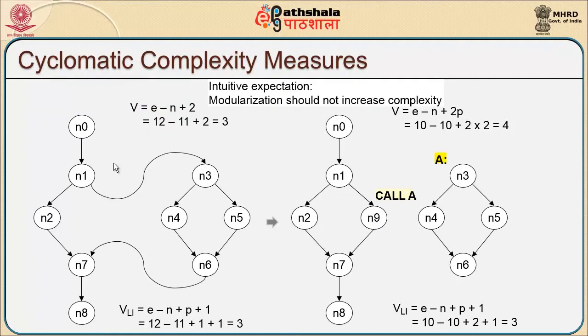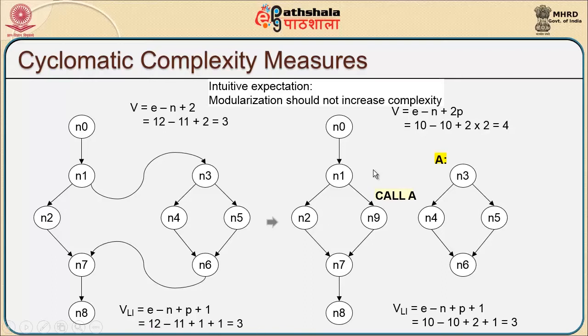So, how do we compute the cyclomatic complexity measures? In this particular case, V is equal to E minus n plus 2, where we have one if then else statement executing here, and another if then else executing here. The number of edges is 12 in this case, the number of nodes is 11, plus 2, so the complexity is 3. If we wanted to compute the linearly independent complexity of this graph, it will be E minus n plus p plus 1. That means the modules will not be taken into account. So, it is again 12 minus 11 plus 1 plus 1, which is 3.